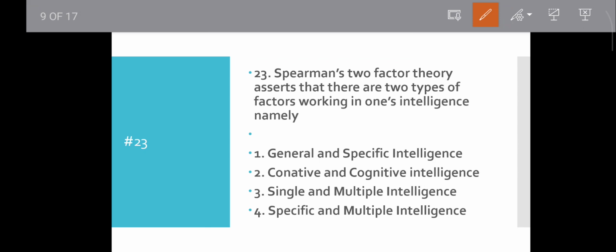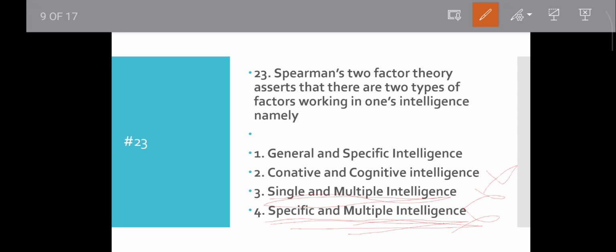As you know, there is no specific and multiple intelligence. Multiple intelligence is provided by Howard Gardner. Single and multiple intelligence is also not an existing theory. Cognitive and cognitive intelligence is a different classification, not suitable here.